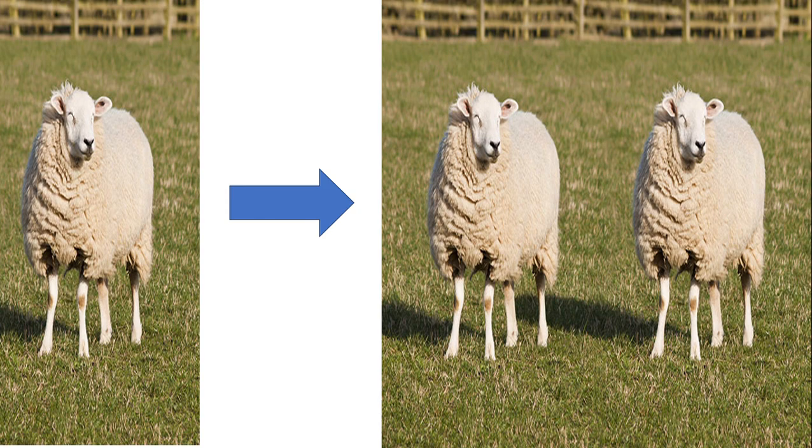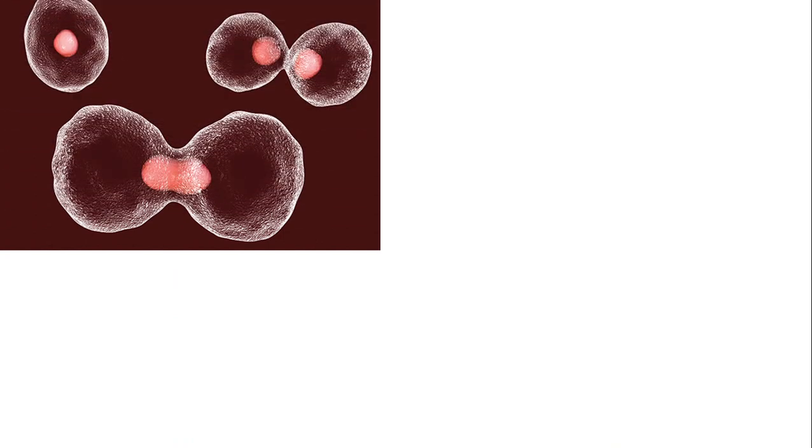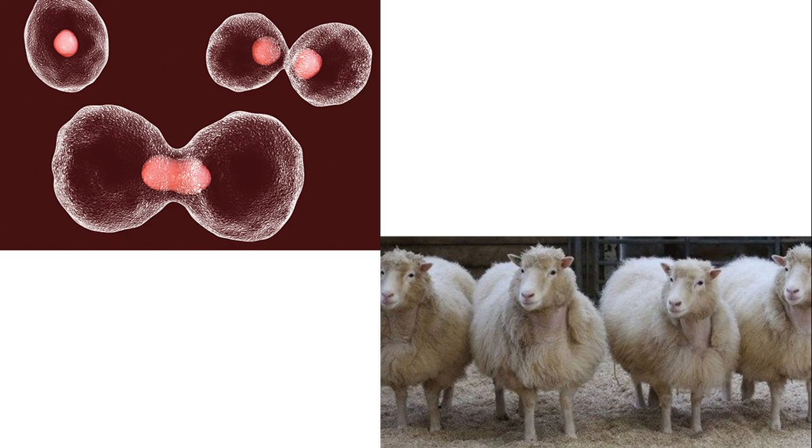And the individual, or the cell or group of cells, that is produced will be genetically identical to its ancestral cell or individual. If they are producing a cell through the process of cloning, then that cell will be exactly identical to its parent, and if an individual is produced, then the descendant individual will be exactly like its ancestral individual. These individuals that are exactly like their ancestors are called clones.